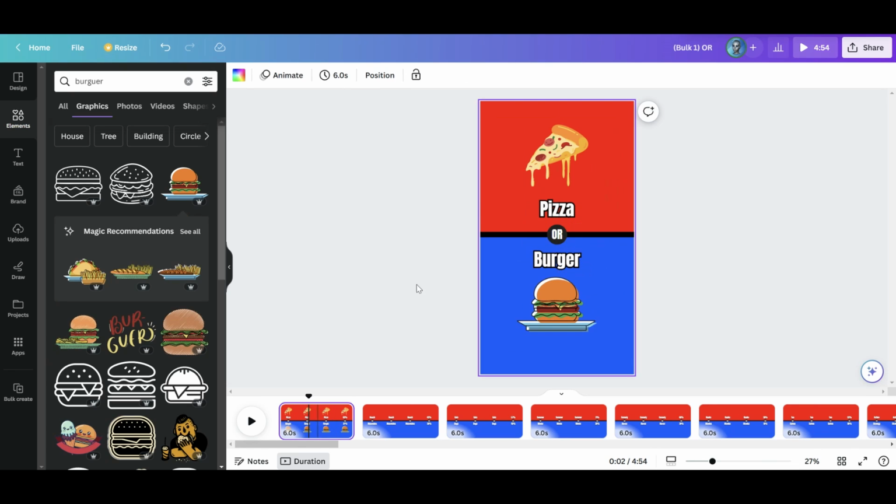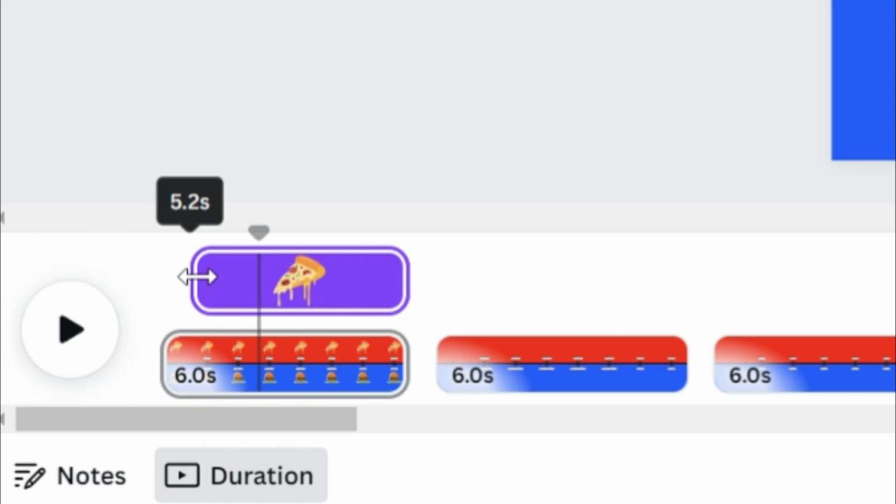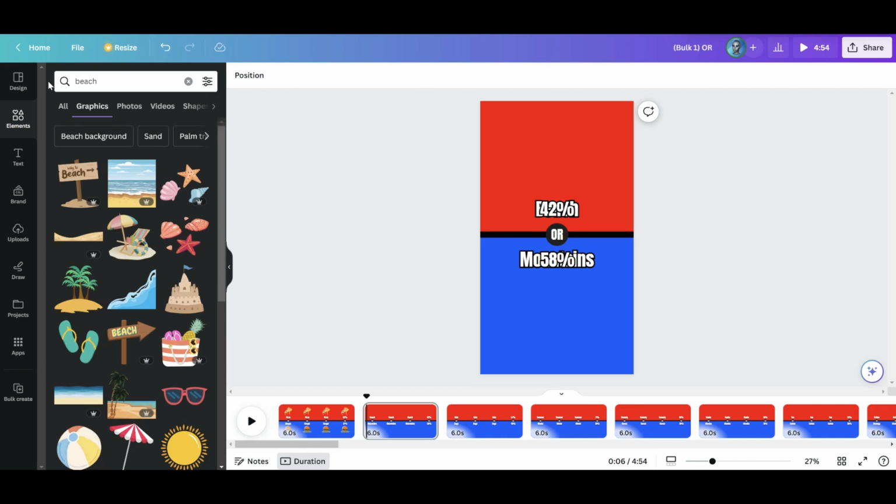We have to adjust the images again so that they appear at the proper moment. It is easy. 5.4 is the length I will use for all the images I add. In this way, I won't lose so much time choosing the length because it will be the same for all of them.